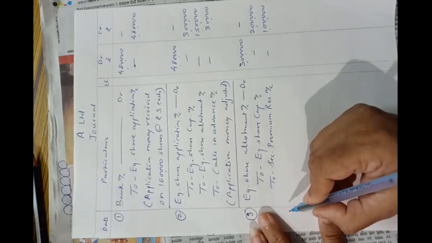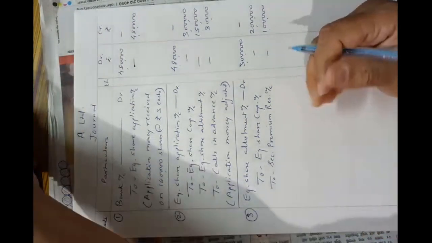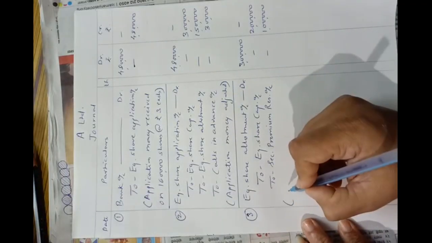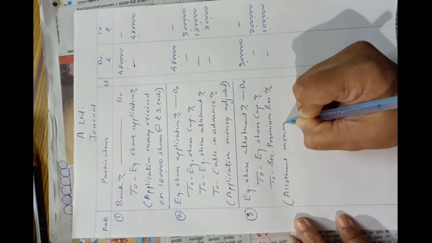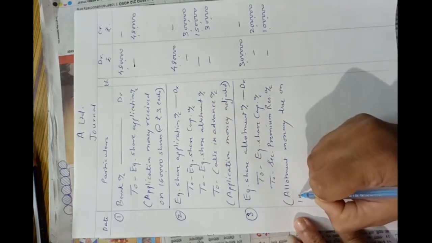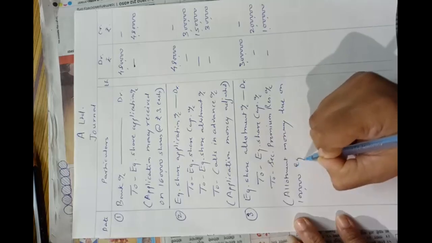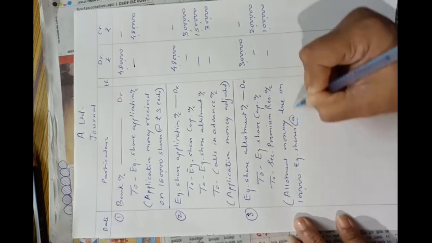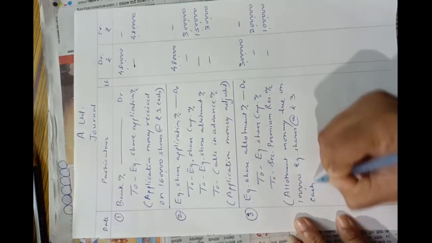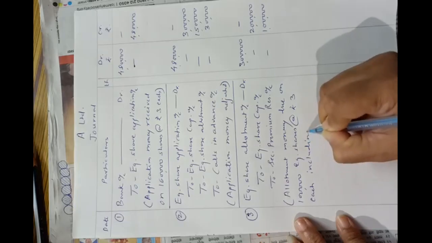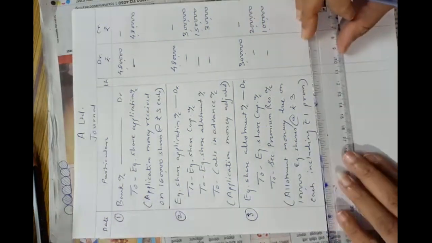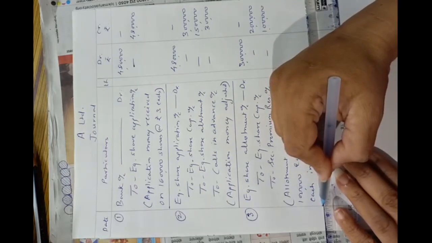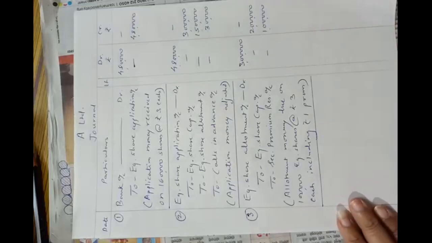Okay, so narration will be: allotment money due on 1 lakh equity shares at rupees 3 each, including rupees 1 premium.